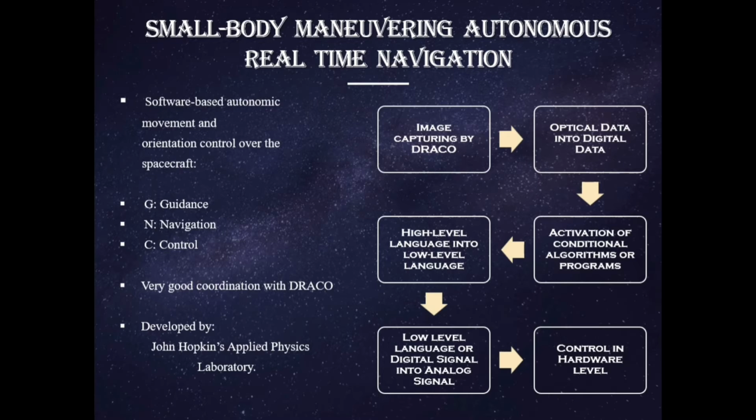It identifies the proper small body asteroid, Dimorphos, not Didymos, which is the larger asteroid. To separate the former from the latter, guidance is needed, and this guidance is provided by SMART Nav, and accordingly navigation and control are carried out.